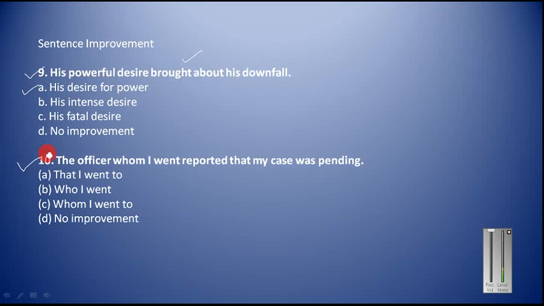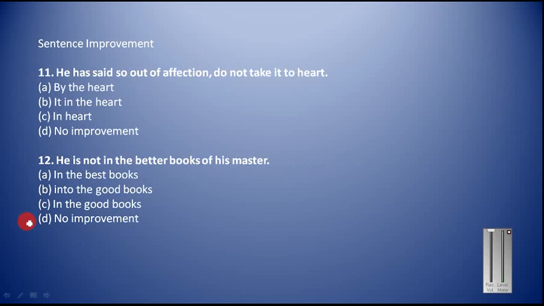Just see here, question number 10. The officer whom I went reported that my case was pending. So here you can either say to whom I went, or you can say who I went to. So whom I went to or who I went to will be the right answer here. This should be who I went to. Okay. Now let us see the next part.